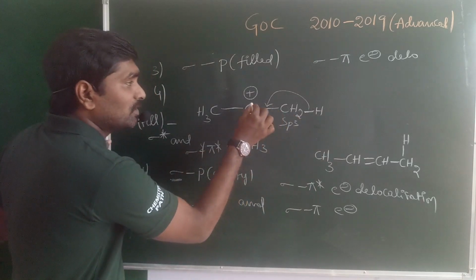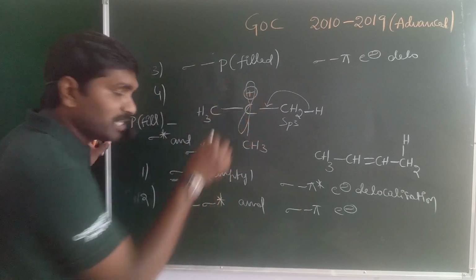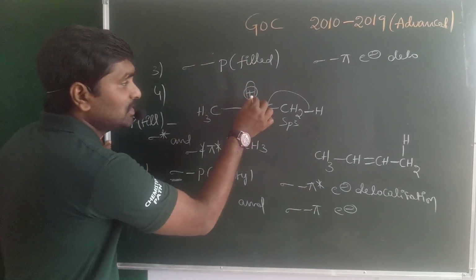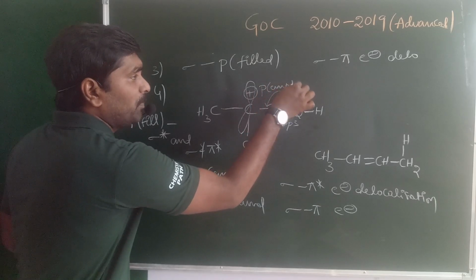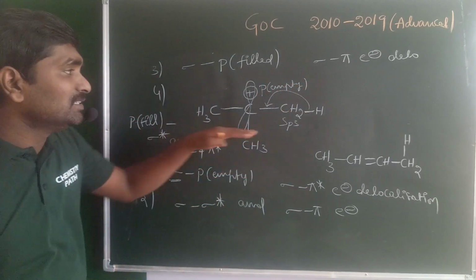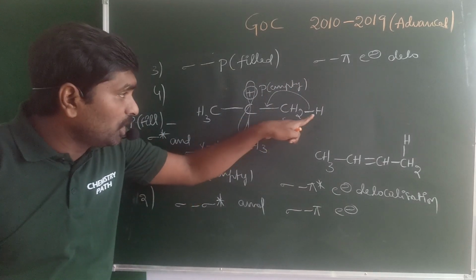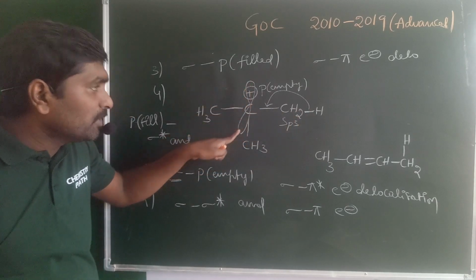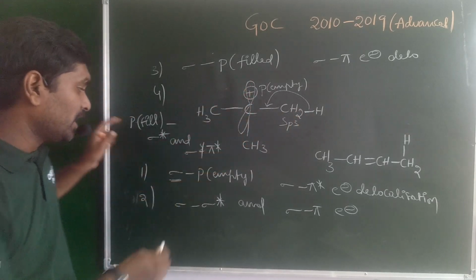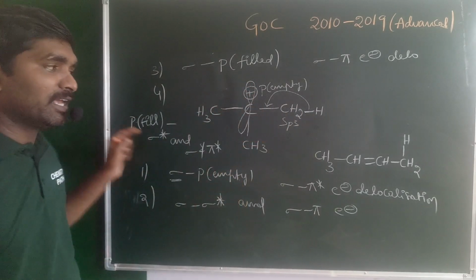And more importantly, this carbocation is electron deficient, hence this one is nothing but an empty P orbital. That means in the tertiary butyl cation, hyperconjugation is due to the sigma electrons as well as the empty P orbital of the carbocation. So it is sigma and P empty in tertiary butyl cation.